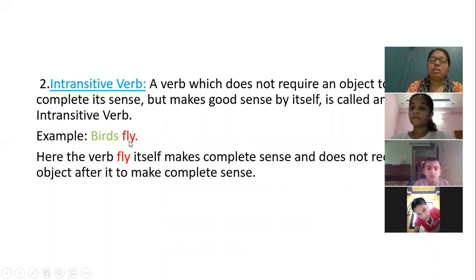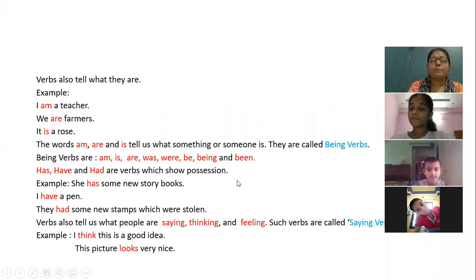Only this verb is completing the sense of the sentence. I am not adding any other word to make it sensible. So here the verb fly itself makes complete sense and does not require an object after it to make complete sense. Is it clear?